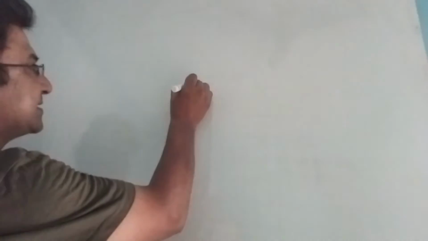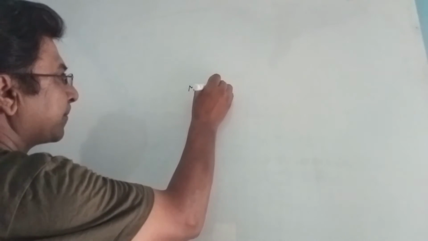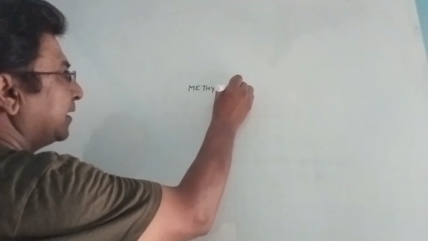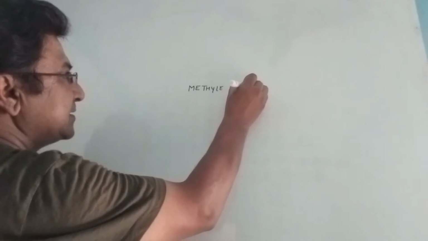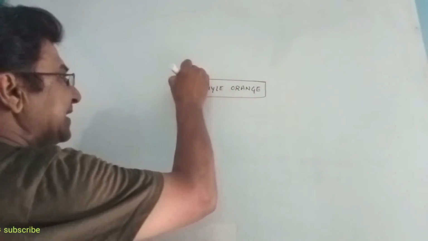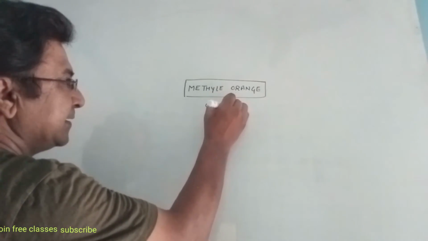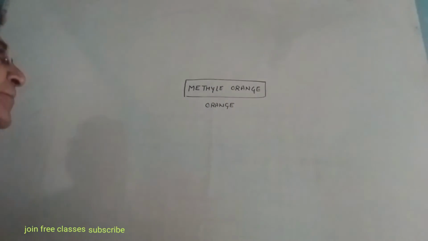The second indicator which we have to discuss is methyl orange. As the name suggests, it is orange in color.